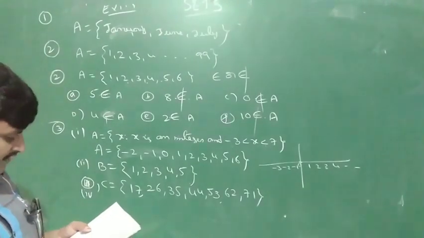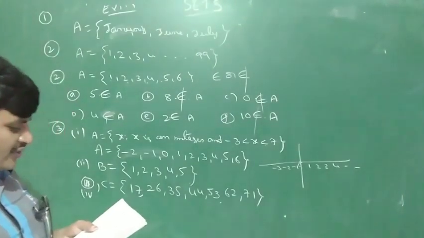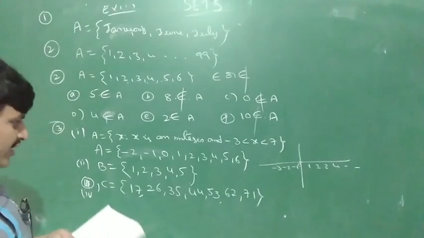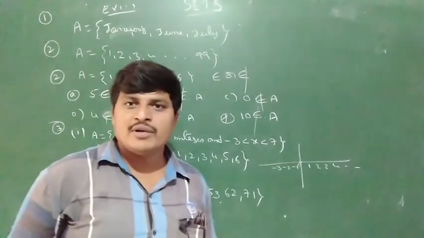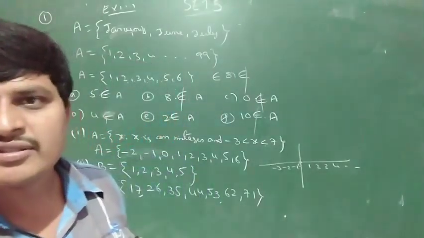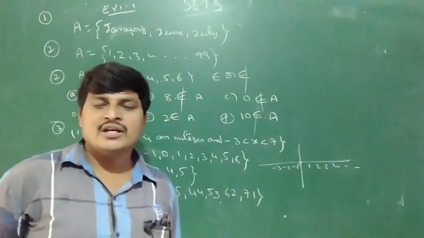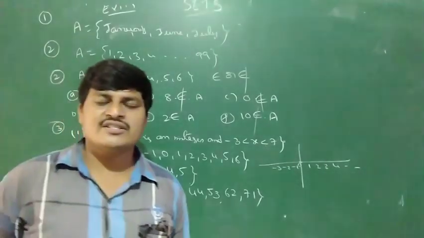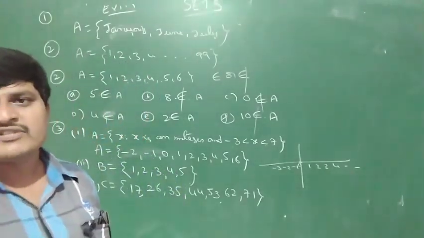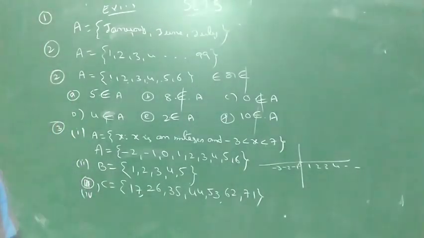Next, X is a prime number which is a divisor of 60. Do you know prime numbers? Even numbers, odd numbers, prime numbers. Even numbers are any numbers divisible by 2: 2, 4, 6, 8, 10, and so on. Odd numbers are 1, 3, 5, 7. What is a prime number?